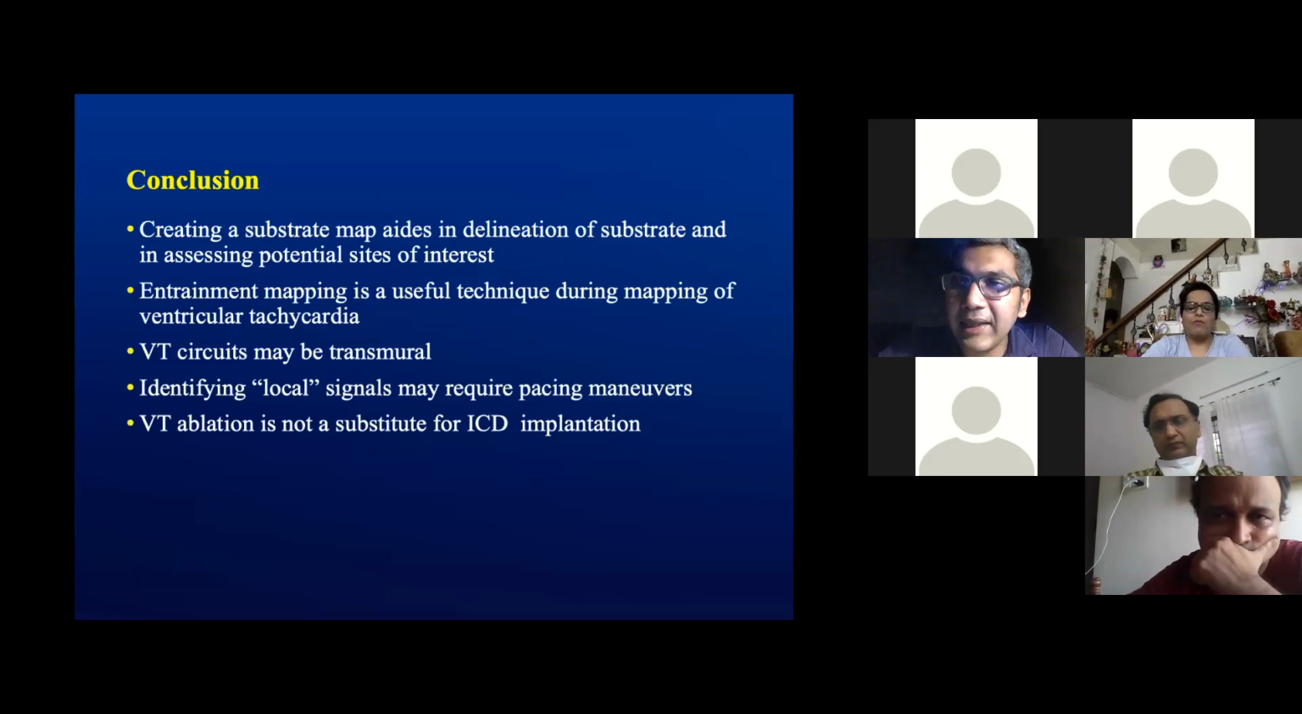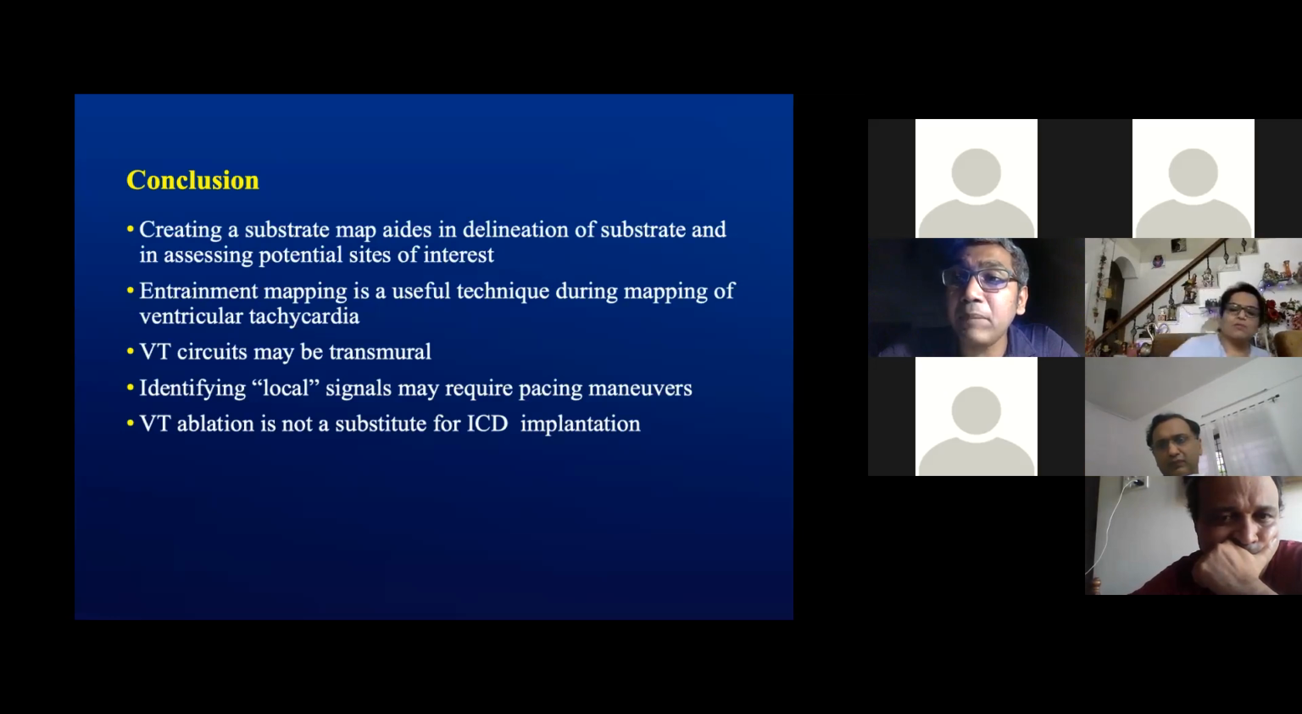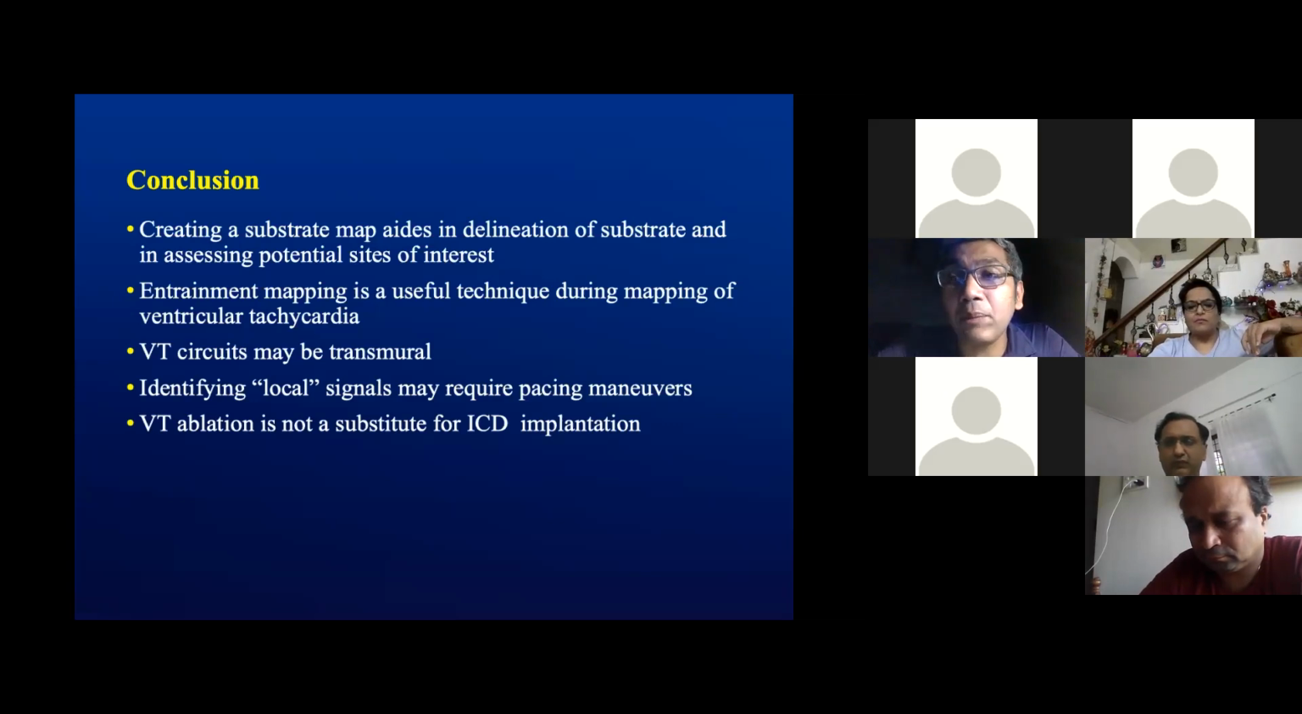As far as the second point goes, sir, it's been well documented that VT circuits may not essentially be present in the epicardium when the exit is epicardial. You could very well have an epicardial exit like our case, but the entire circuit could be endocardial. So we could get away without accessing the epicardium for these patients by performing extensive ablation or substrate modification on the endocardium.